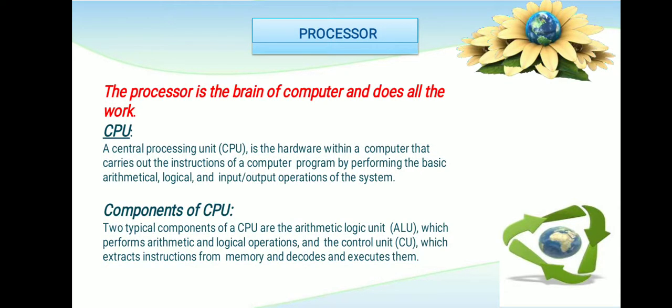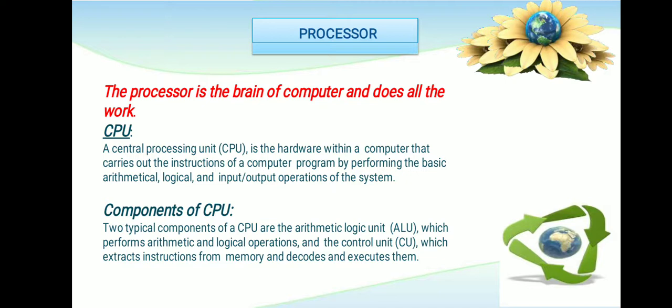What is a processor? Before telling about the processor, I want to ask: which is the main part of your body? Brain. Yes, correct. The brain is the most important part of our body; without the brain we cannot do anything.